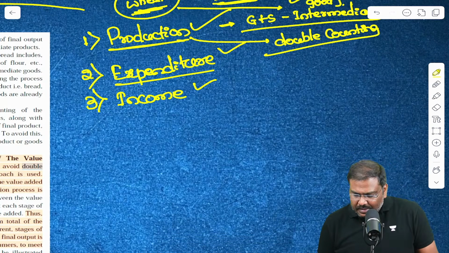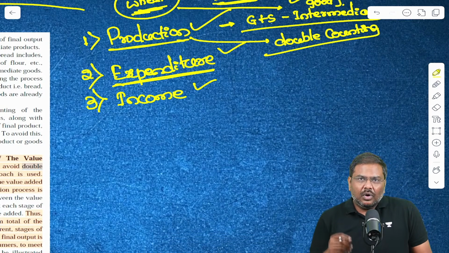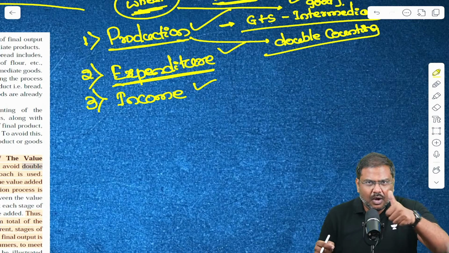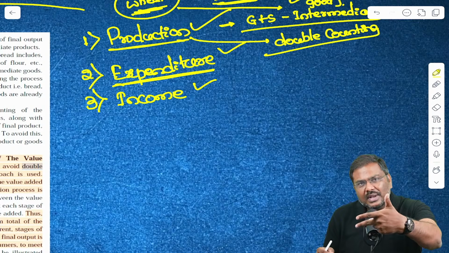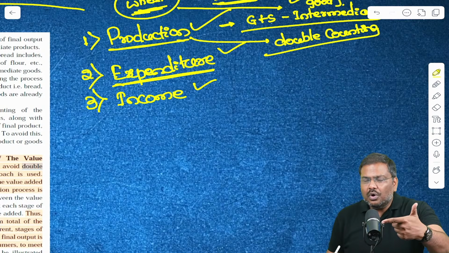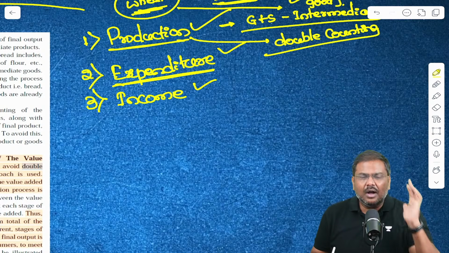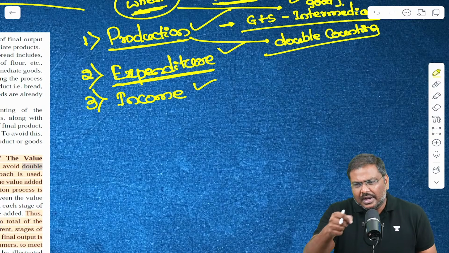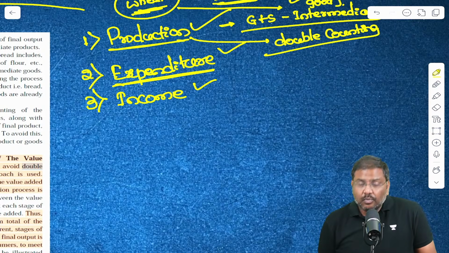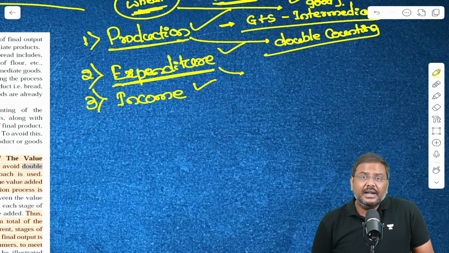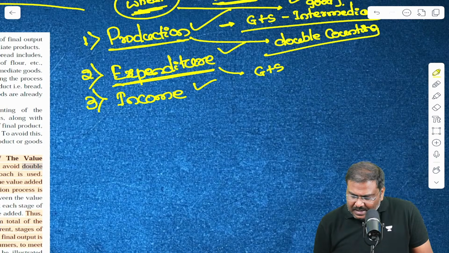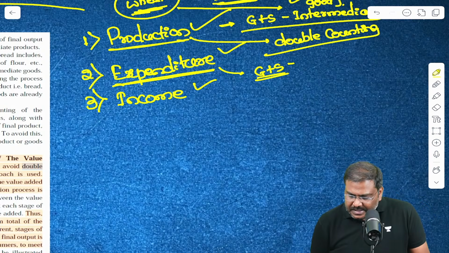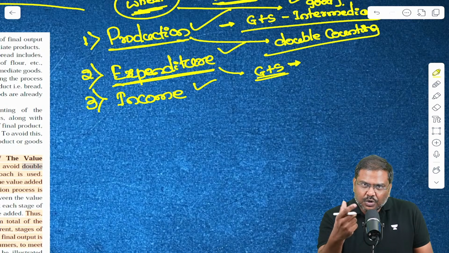Under the expenditure method, what we generally do is, we take the overall expenditure done by the household, the company, as well as the government. These are the three economic agents within India: household, companies, and the government. And the overall expenditure on final goods and services is calculated. Let me show you a calculation.